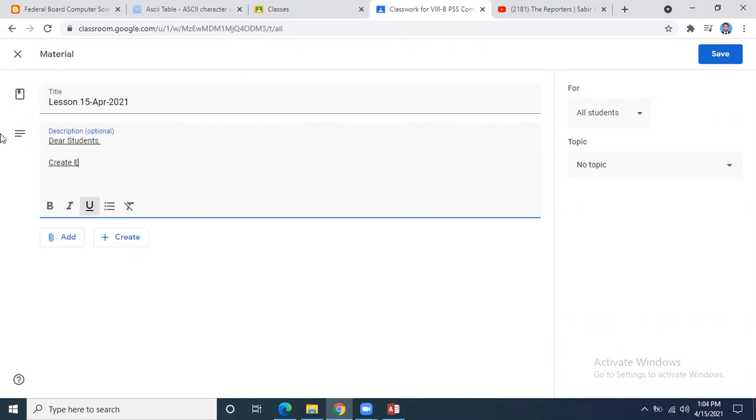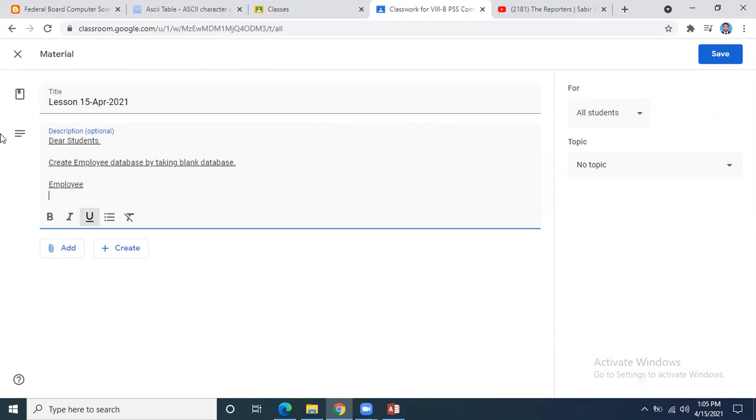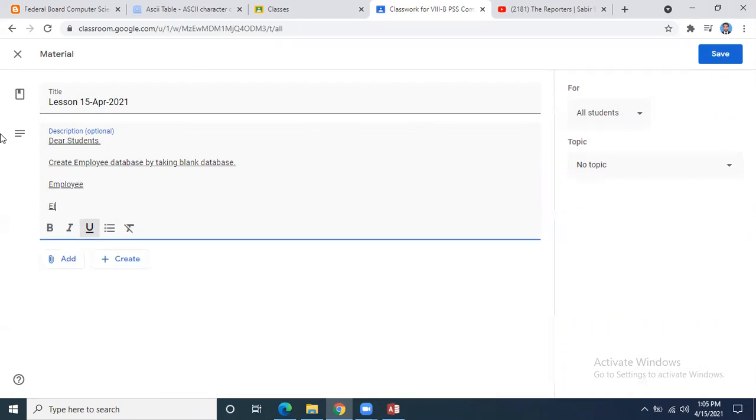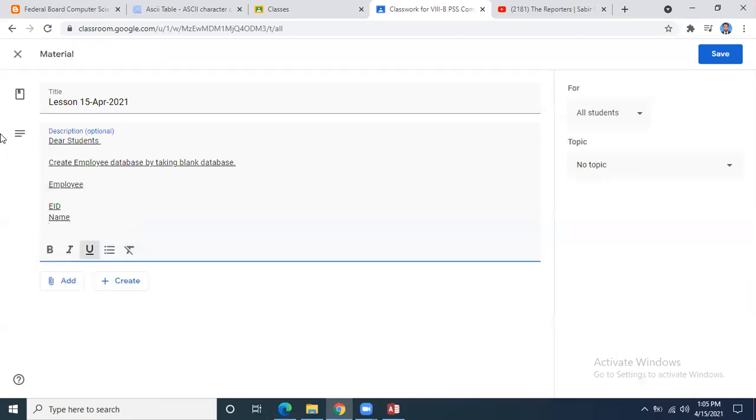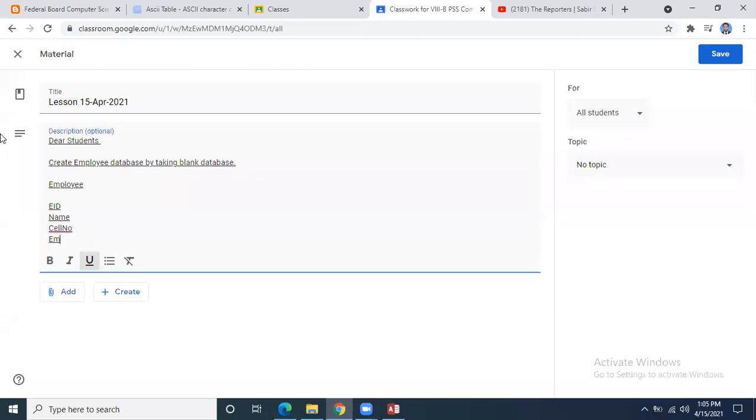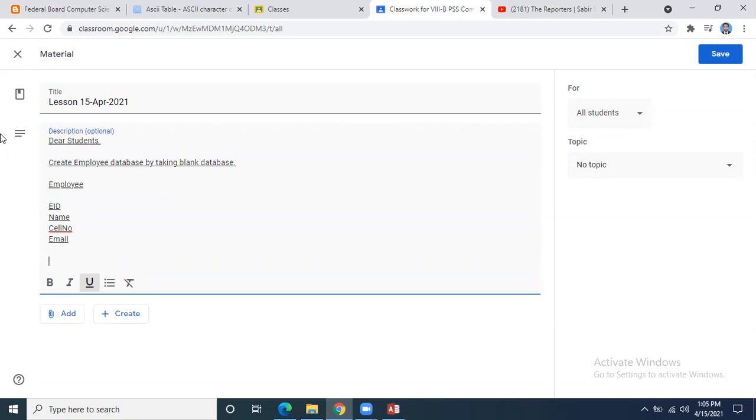Create employee database by taking blank database. Table name is employee. What are the fields over here? Employee ID, employee name, employee cell number, employee email, and enter 5 records.